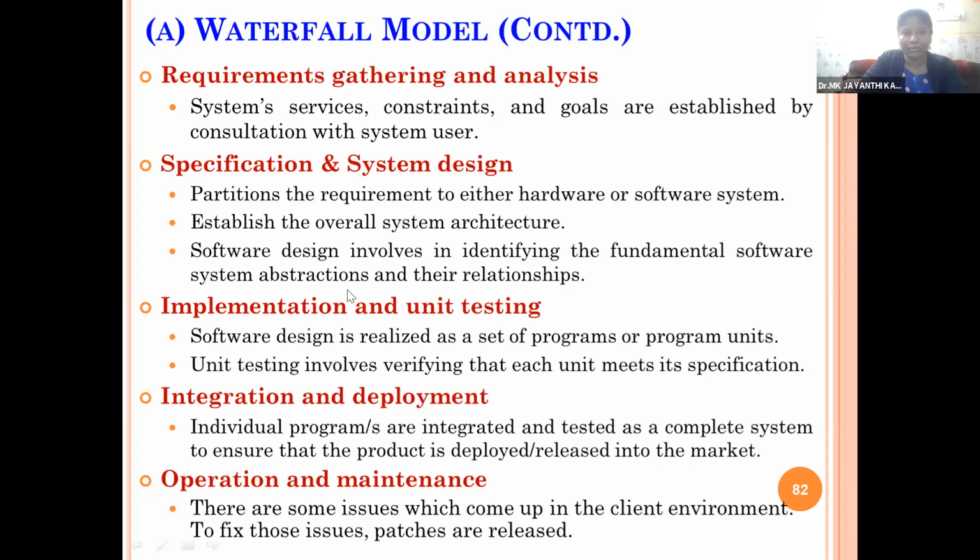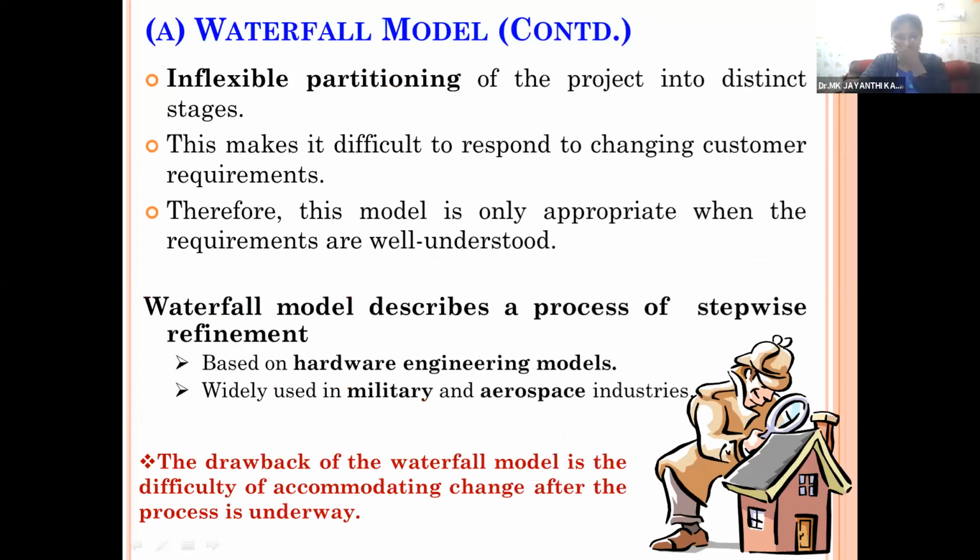So these are the 6 stages that we follow in the waterfall model. So what are the advantages and disadvantages of this waterfall model? It is inflexible partitioning. Once you complete the first stage, we'll come to the second stage. There is no flexibility. This makes it difficult to respond to changing customer requirements. Therefore, this model is only appropriate when the requirements are well understood. If your requirements are well understood, then we can go for specification, analysis, design, development, and implementation. If there is any issue in the requirements itself, we cannot go back and modify or rectify things because it's not allowing for a feedback process.